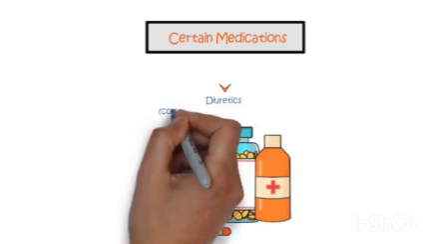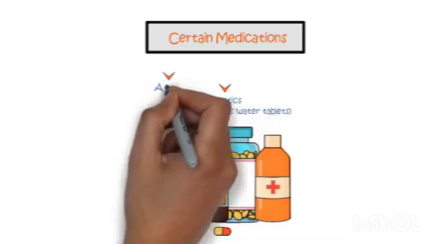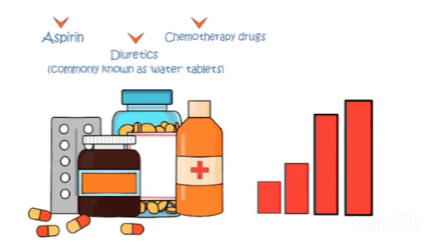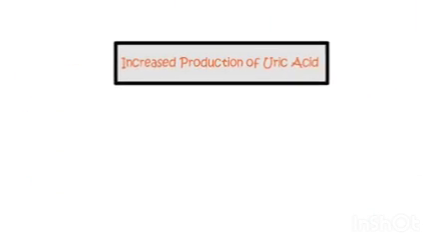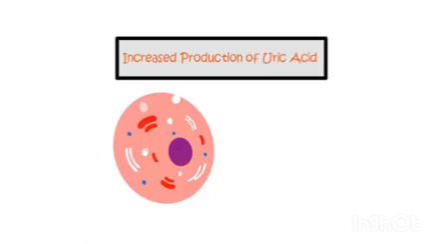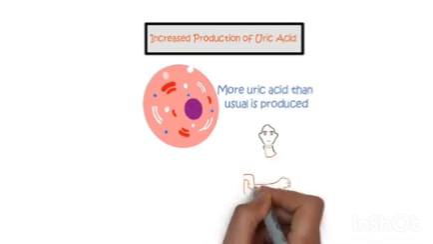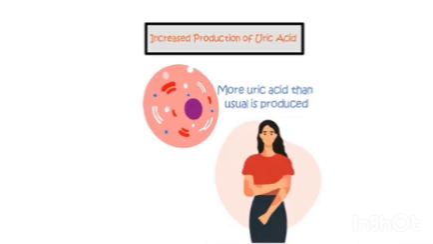Certain medications. Some medications, like diuretics, commonly known as water tablets, aspirin, and certain chemotherapy drugs, can increase uric acid levels in the blood. Increased production of uric acid. In some illnesses where the body's cells have a high turnover rate, more uric acid than usual is produced. This can occur in conditions like severe psoriasis and certain blood disorders.